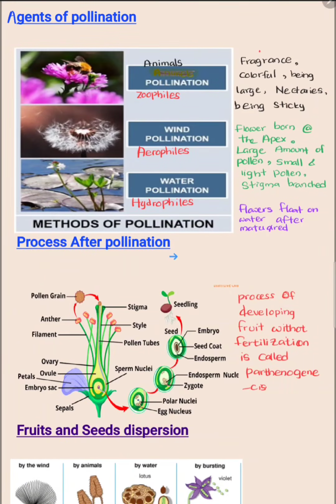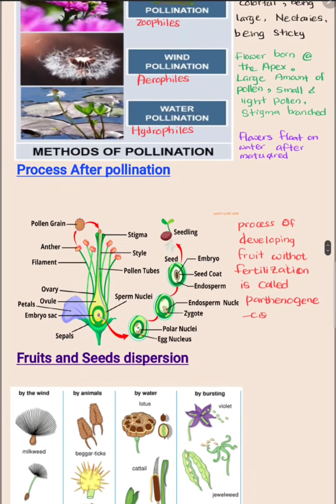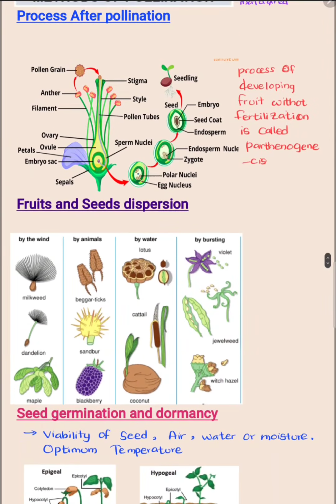And the next subtopic is the process after pollination. After pollination, there are some changes that happen in the flower. Just after pollination, the pollen grain develops a pollen tube towards the ovary to fertilize the eggs. After fertilizing the eggs, the egg and pollen make a zygote and it develops into the embryo.